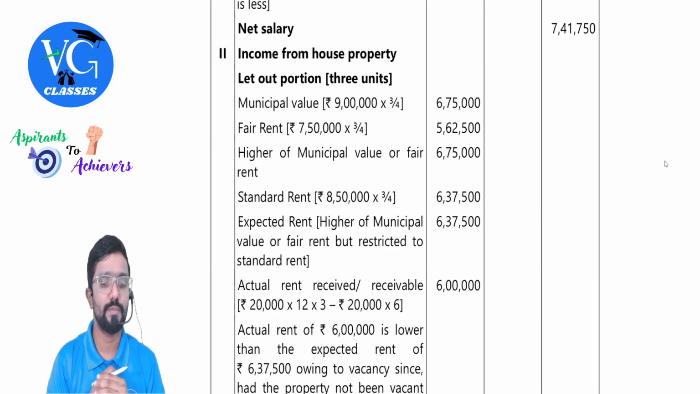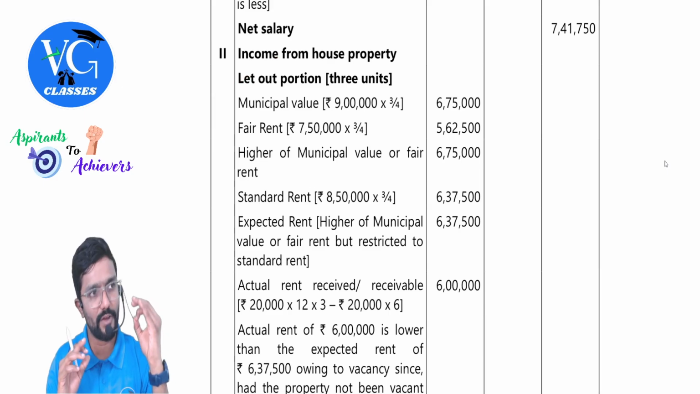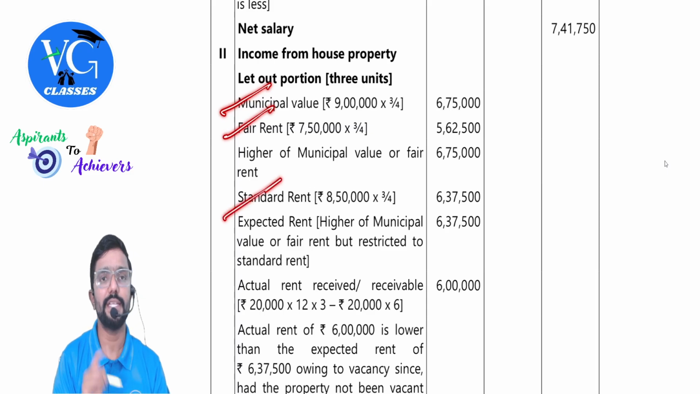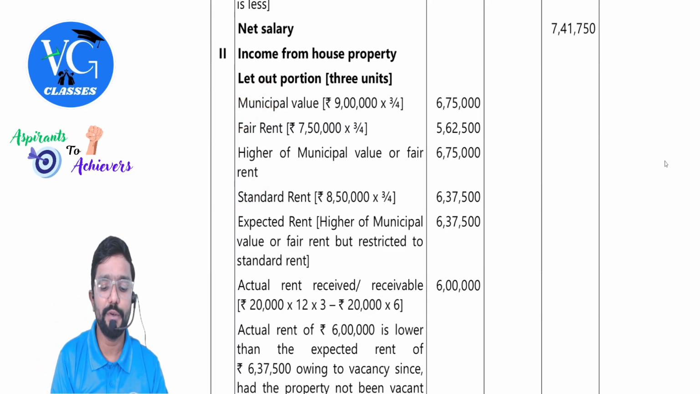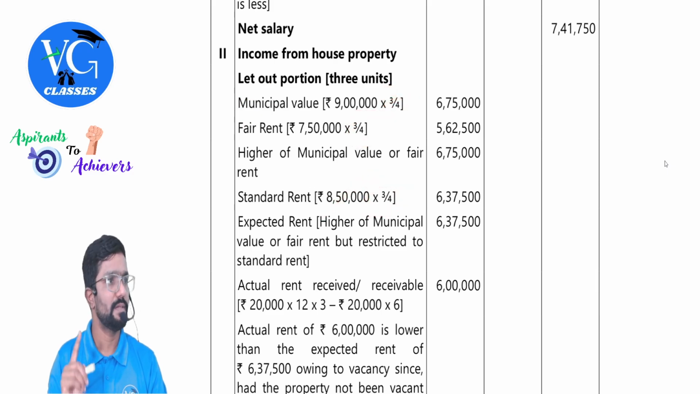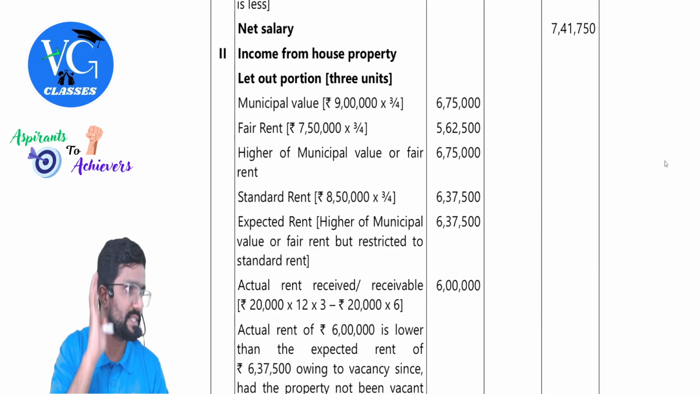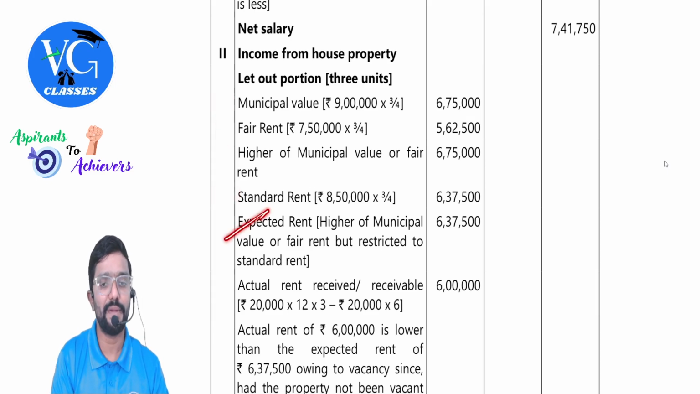Income from house property, let out portion. 3 units are there. Guys, for this, please pay attention. Important: municipal value, fair rent, standard rent is given for the full house. That is what we should assume. So we need to take only 3 by 4 of it, because another 1 by 4, that is 1 unit, is used for self-residence. First, municipal value or fair rent, whichever is higher. Compare that with standard rent. Take whichever is lower. So you got expected rent.